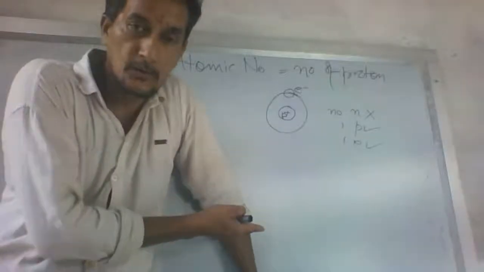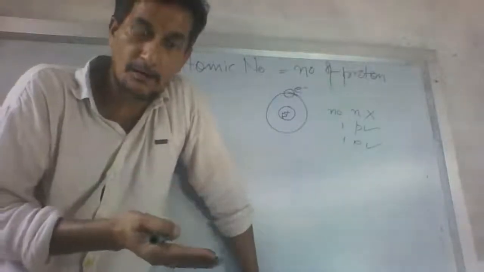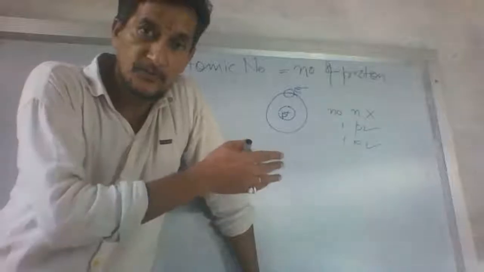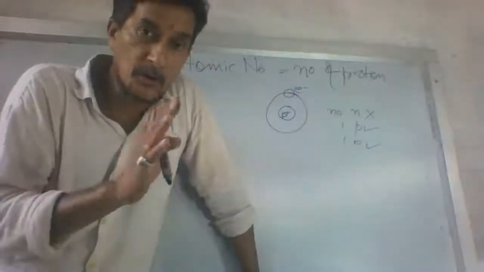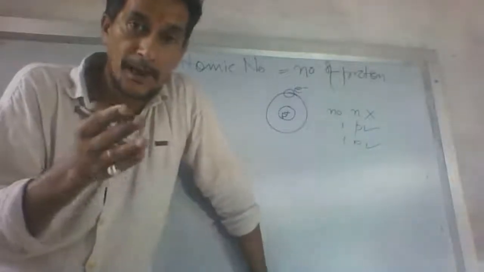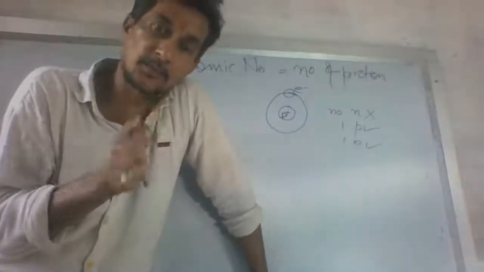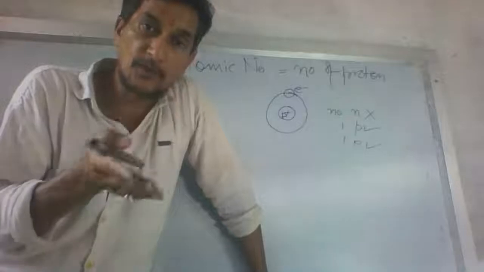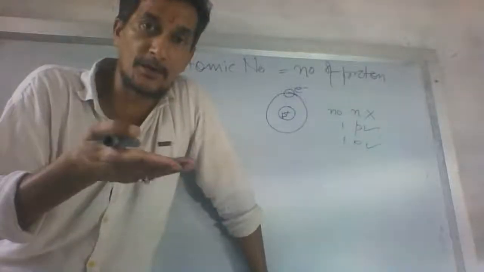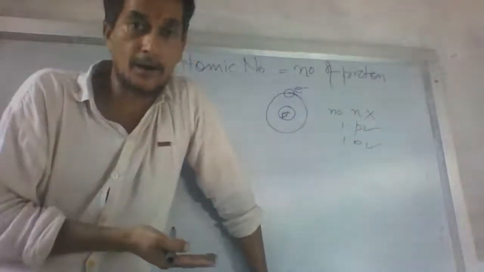Because I just told you in the +1, -1, +2, -1, +3, -1, it means I was not changing the positive charge to make an element positive or negative. I was changing the negative charge. If I was changing the negative charge, it means electrons can be increased and decreased in an atom.